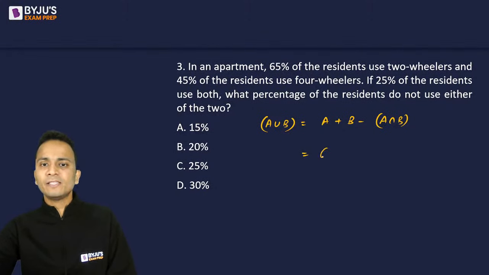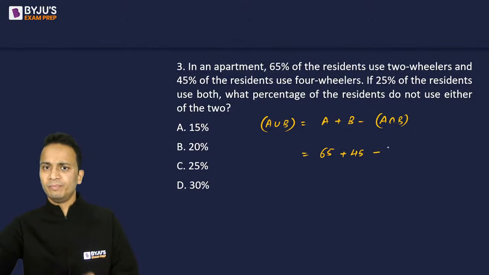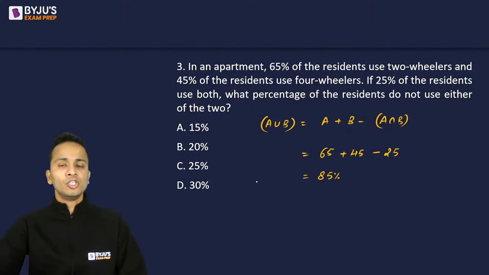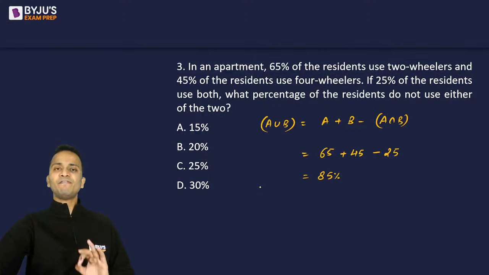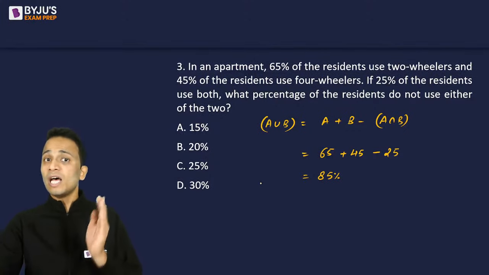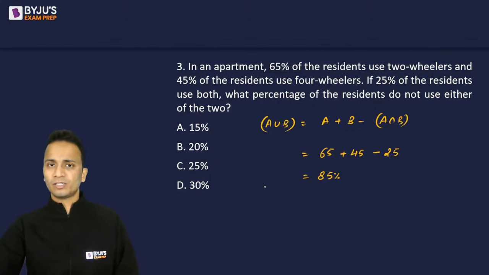So the value of A is 65% using two-wheelers. The value of B is 45% using four-wheelers, minus the residents who use both of them. So minus 25. All right. Now this value will come out to be 85%. So I can say that there are 85% residents who use either two-wheelers or four-wheelers.